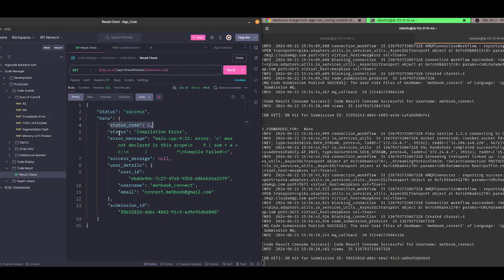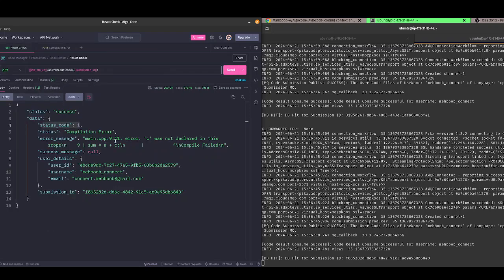Okay, so now see how a compilation error looks like. The status code is 1. Status is compilation error. There is an error message. When the status code was 0, there was no error message, it was null, and there was a success message. But as the status code is 1, there is an error message, but there is no success message. What is the error message here? The error message is main.cpp error: C was not declared in this scope.